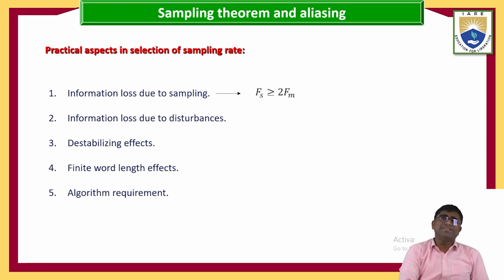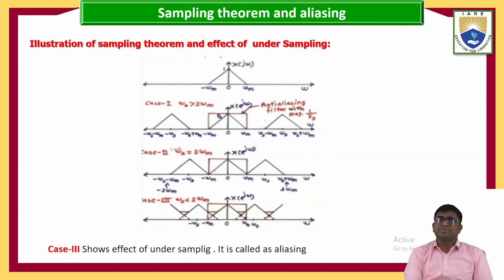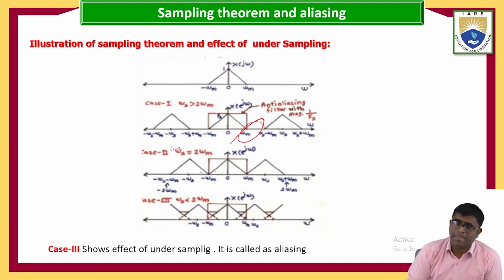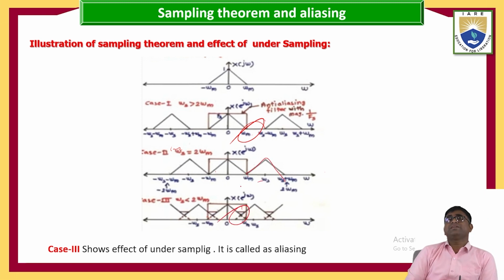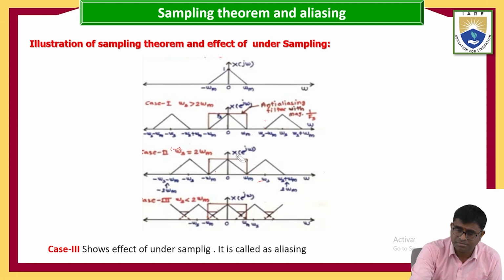If it is not obeying this, the information is going to be lost. See this diagram, I will explain it. Here the information is lost, but here it is continuously coming. This is our first point.